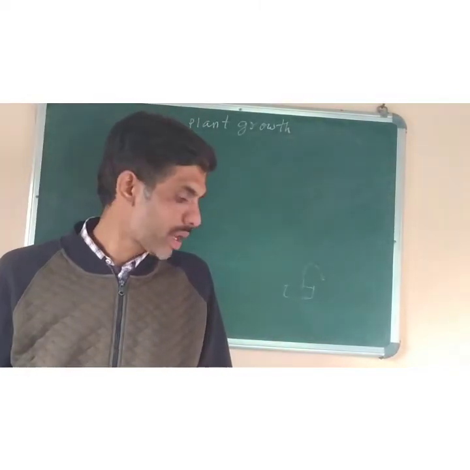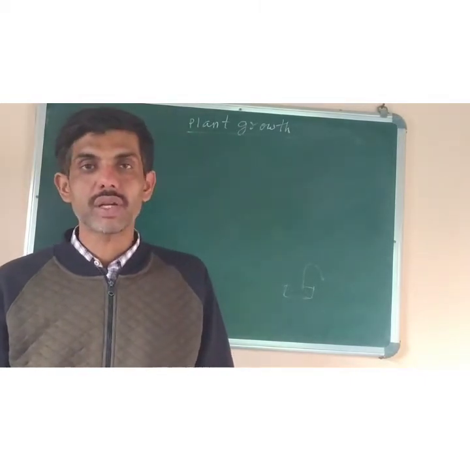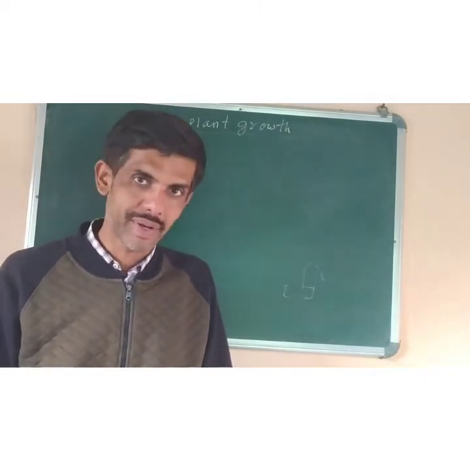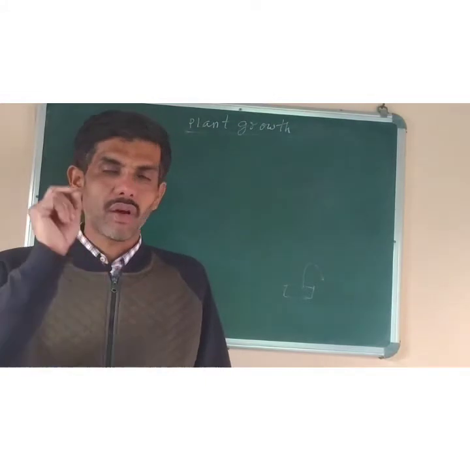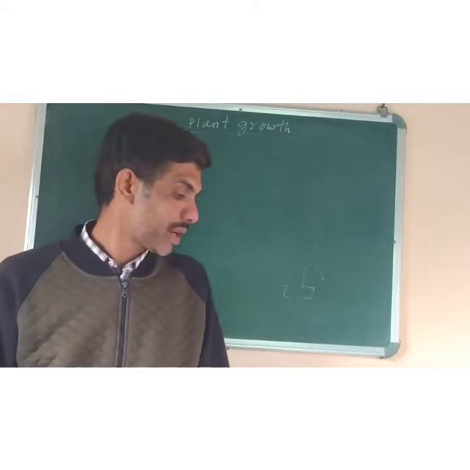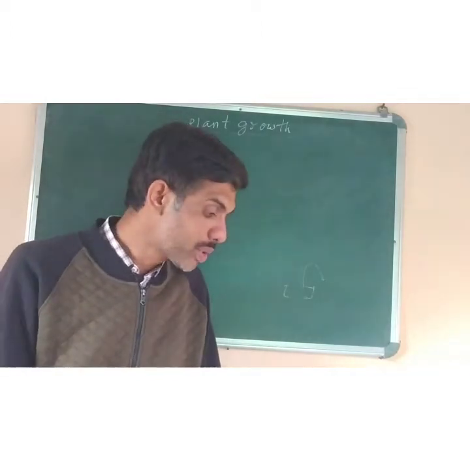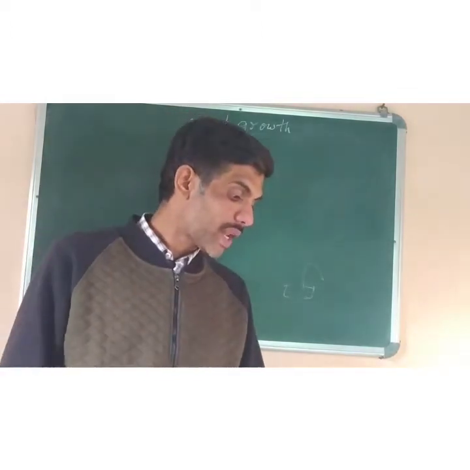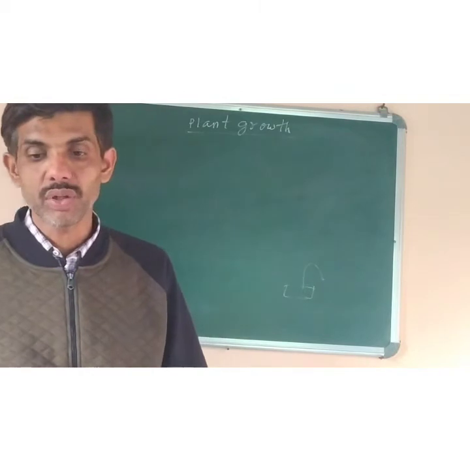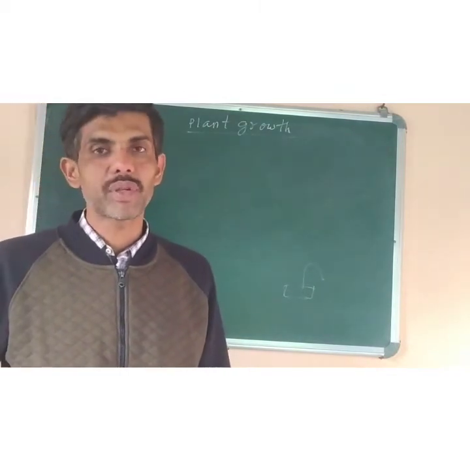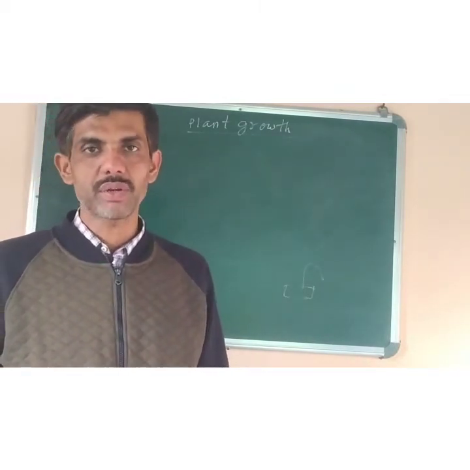Okay, in the next topic we are going to study about differentiation, dedifferentiation and redifferentiation. So one by one, all these topics should be clear. What is the meaning of differentiation? The cells which are obtained from root apical and shoot apical meristems, means the tip of the root as well as the tip of the shoot contains meristematic tissue.